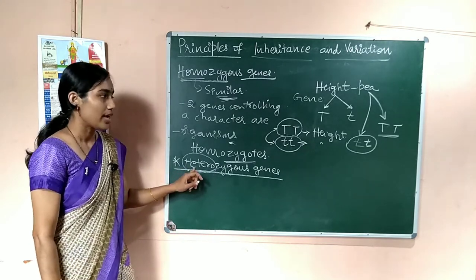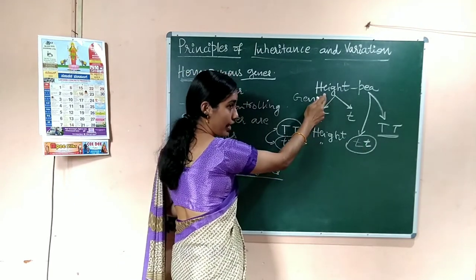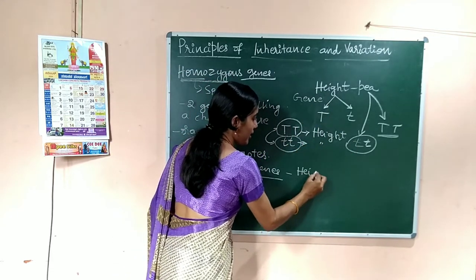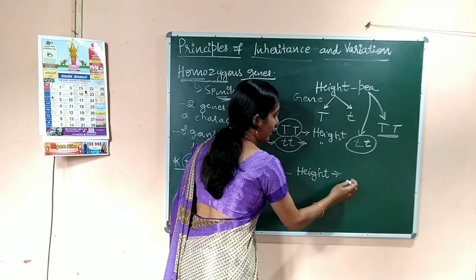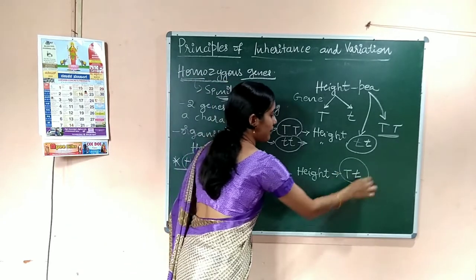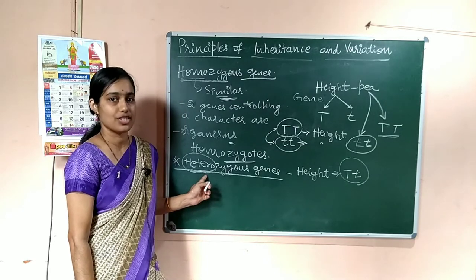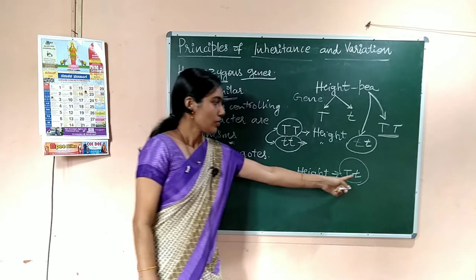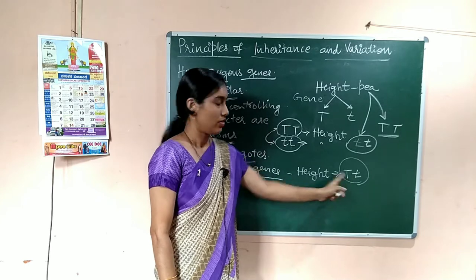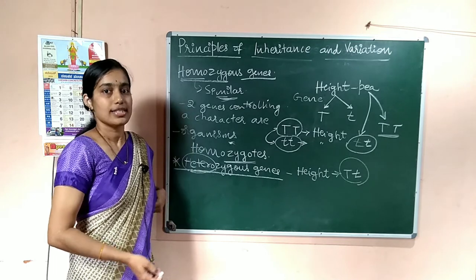That means if the two genes controlling a character are different, that means when the height of the pea plant is controlled by two genes like capital T and small t, this is the heterozygous condition or heterozygous genes. When two genes controlling a character are dissimilar or different, then it is the heterozygous condition.